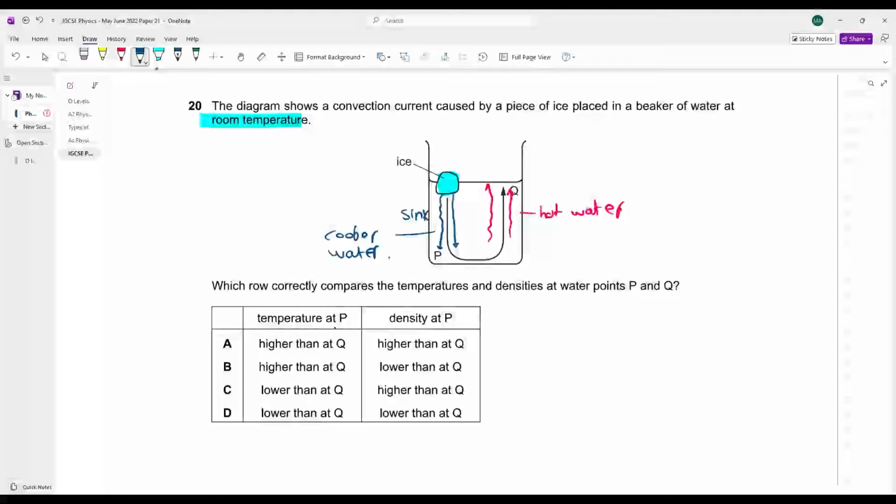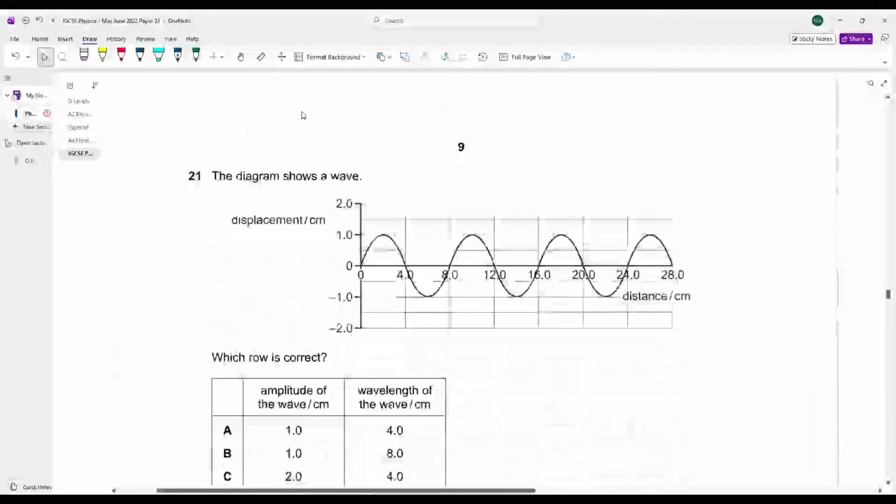State what is the temperature of water at P? The water at P is cooler. That's why the temperature of water at P is lower than at Q. What about the density of water at P? Always remember cooler water has a higher density. Cooler water is more dense compared to hot water. So the density is higher than at Q.